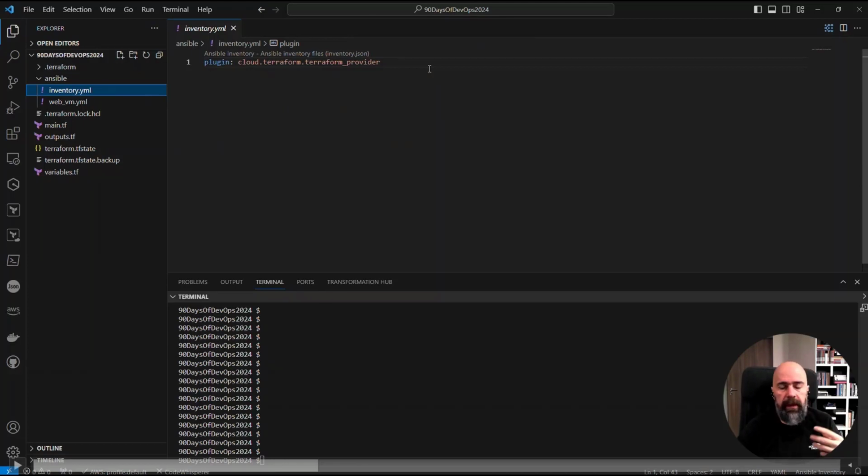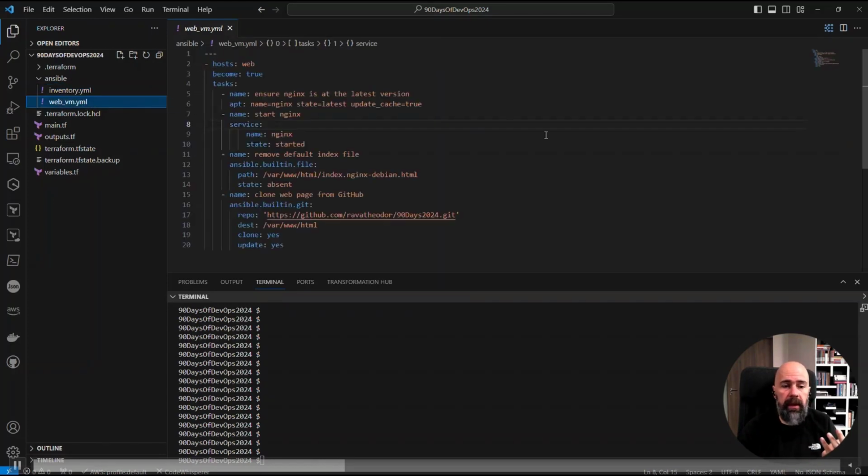In the inventory file, like I said, normally you would have hosts defined there, because we're looking for dynamically creating those hosts. Here, we don't write anything except a link to the Terraform provider. And this is the binding element between the Terraform and Ansible, this line here.